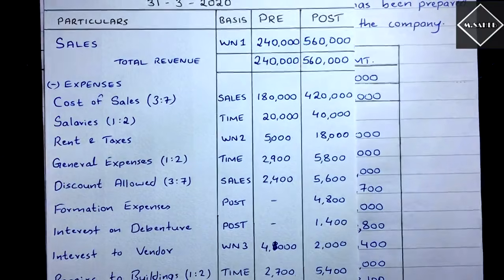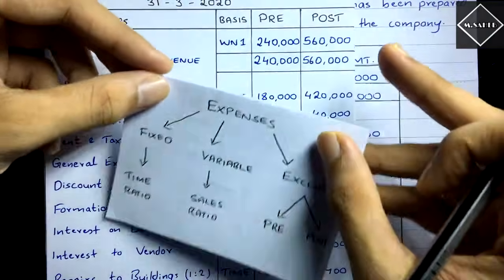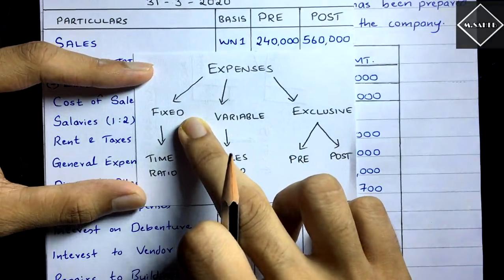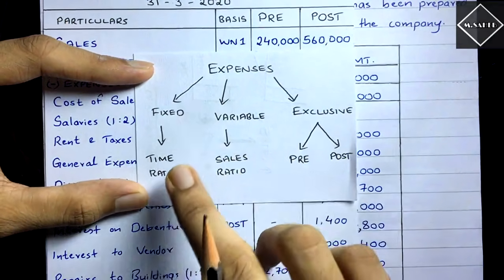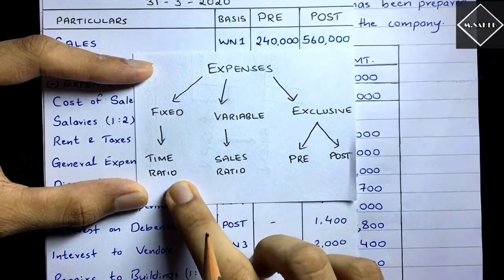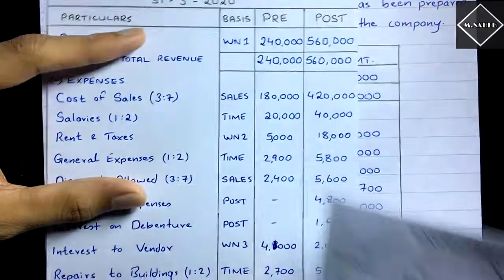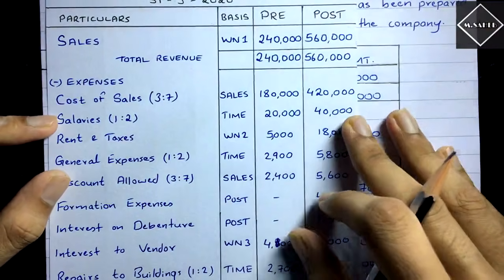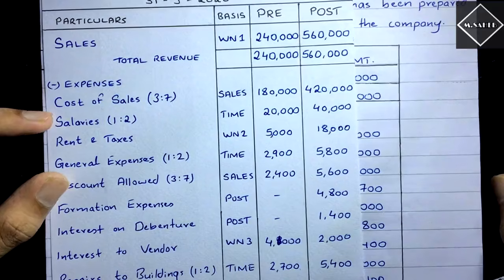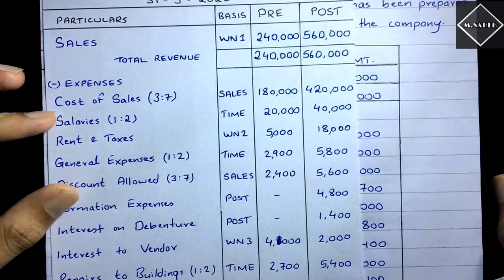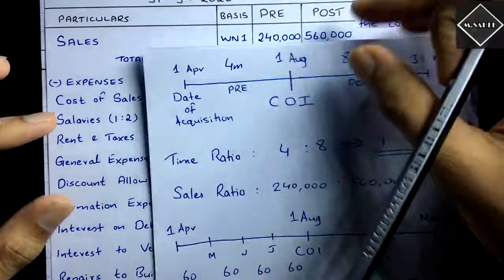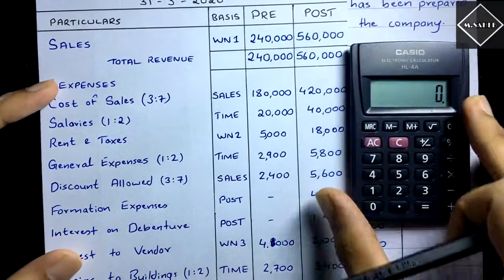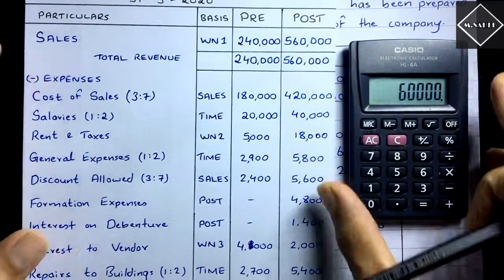Now what are salaries? Salaries are a fixed expense, isn't it? Salaries are a fixed expense, and we always distribute fixed expenses on the basis of time ratio. Why is it fixed? Because we have to pay the salaries every month. It is not related with sales. You have to pay the salaries of your employees every month. It's a regular expense. So salaries will be done on the time ratio. And the time ratio is what? Time ratio is 1:2. So let's calculate 60,000. Yes, 60,000 is the total salaries.